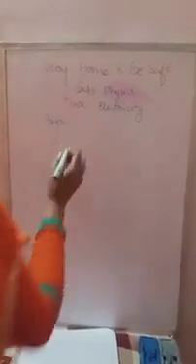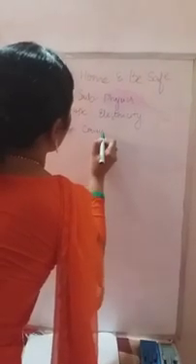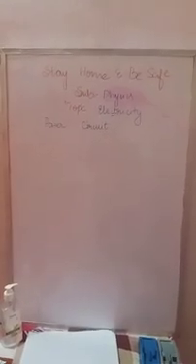Okay. So for the easy flow of this electricity, we require a circuit that is called an electric circuit. So let us know what is meant by electric circuit.